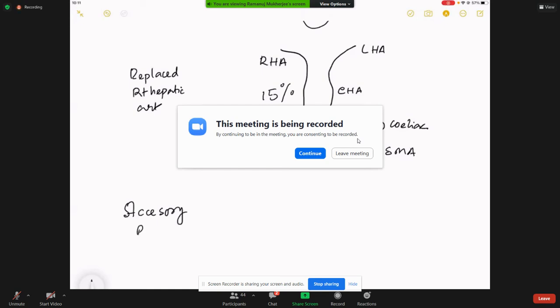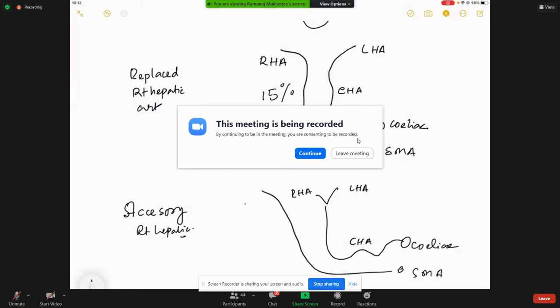What is this accessory right hepatic story? Accessory right hepatic means the normal anatomy, as you have said, celiac, common hepatic, right hepatic, left hepatic, and then from the SMA, there is another vessel that goes and is called an accessory right hepatic.